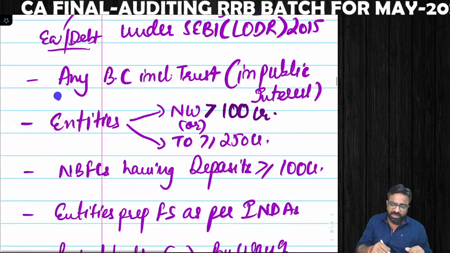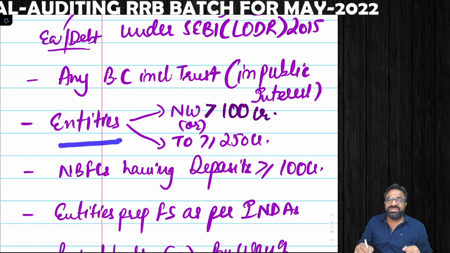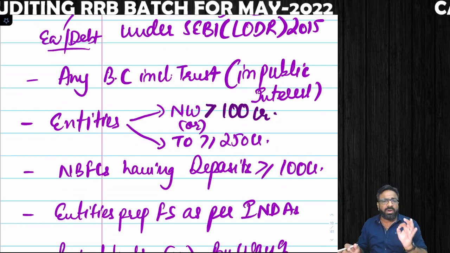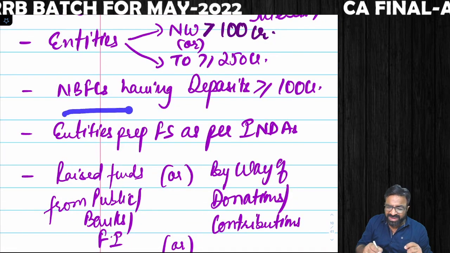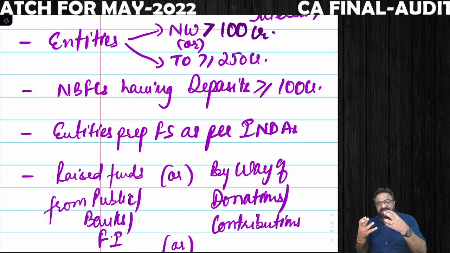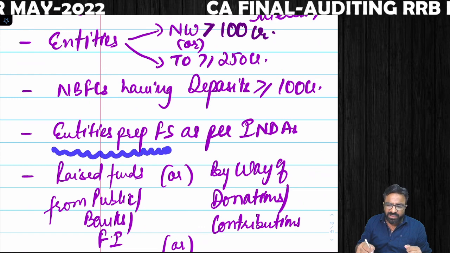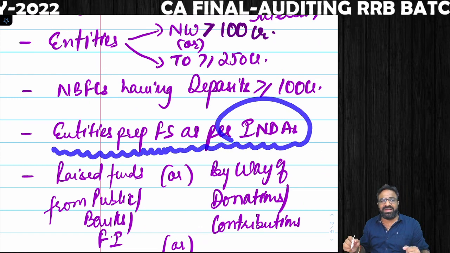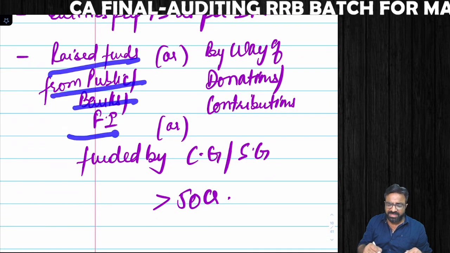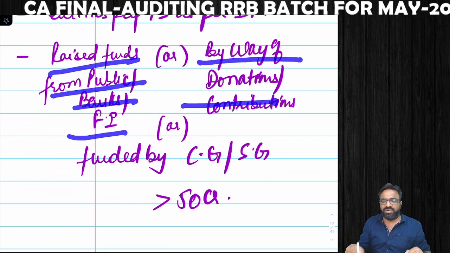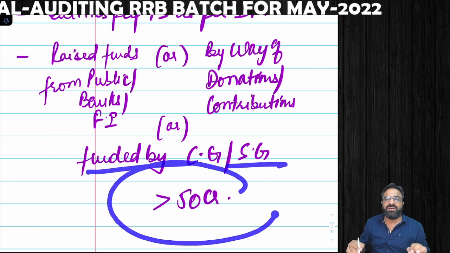I should have done an audit of a body corporate including a trust. I should have done an audit of an entity whose net worth is greater than 100 crores or turnover is greater than or equal to 250 crores. I should have done the statutory audit of an NBFC which has accepted deposits greater than or equal to 100 crores, and I should have done the audit of an entity whose financial statements are prepared as per Ind AS, and an entity which has raised funds from public, banks or financial institutions, which has raised funds via donations and contributions, or which has been funded by the central government or state government more than 50 crores.